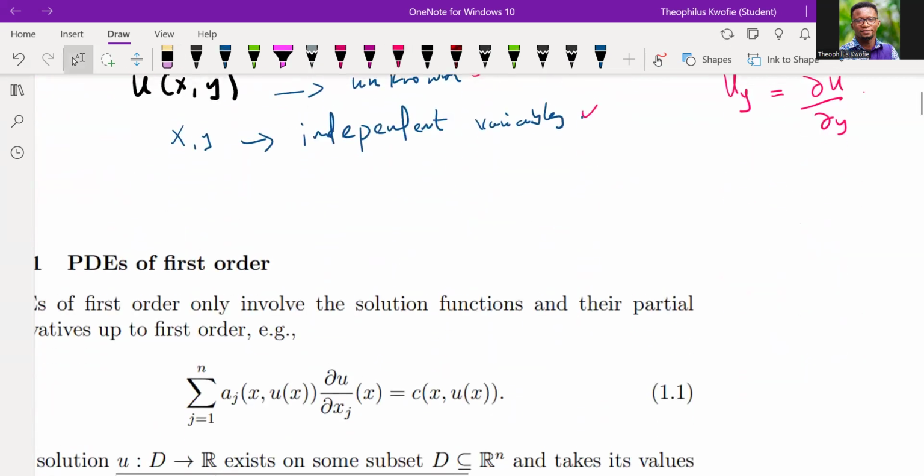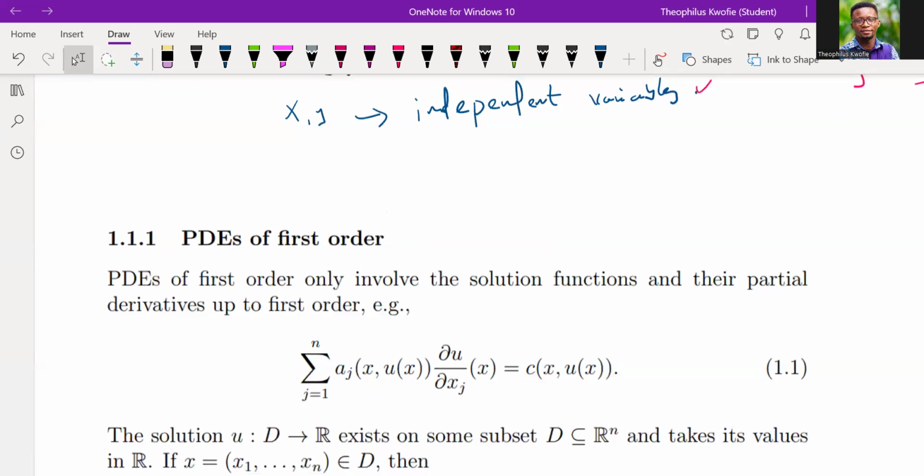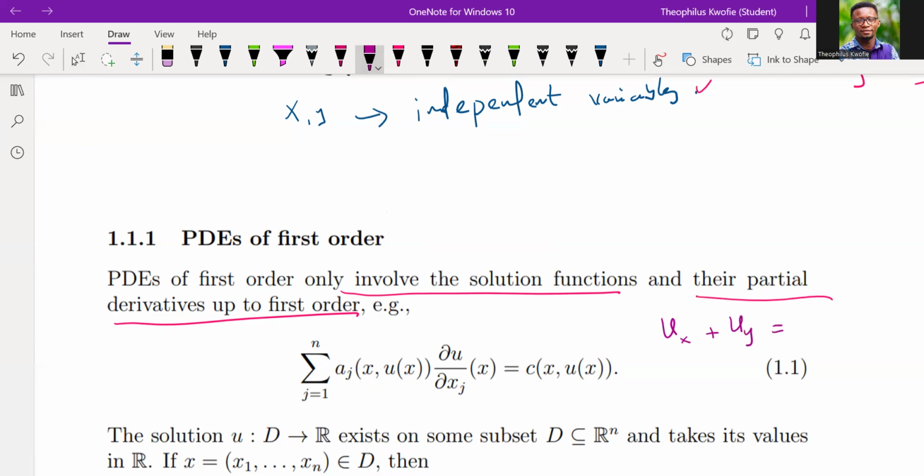Now let's look at a typical first order PDE. PDEs of first order only involve the solution function and its partial derivatives up to the first order. A typical example is partial of u with respect to x plus partial of u with respect to y, equal to 1, or probably some other constant like 10.